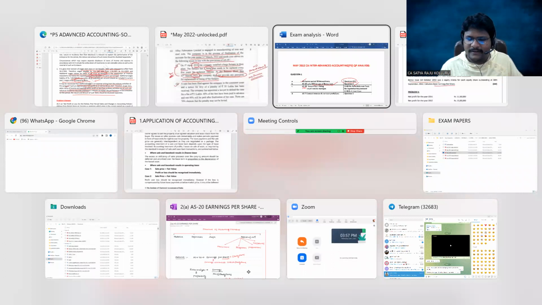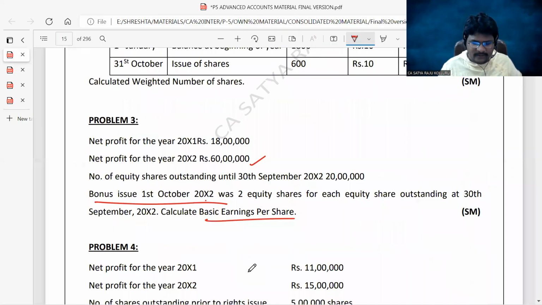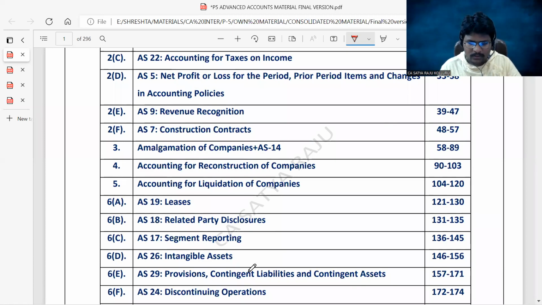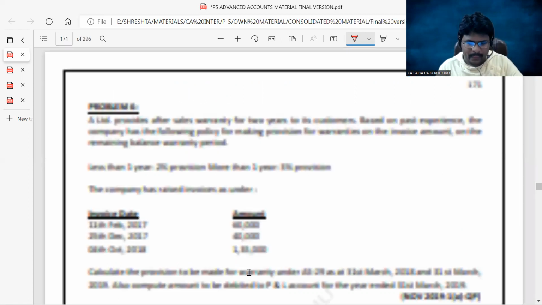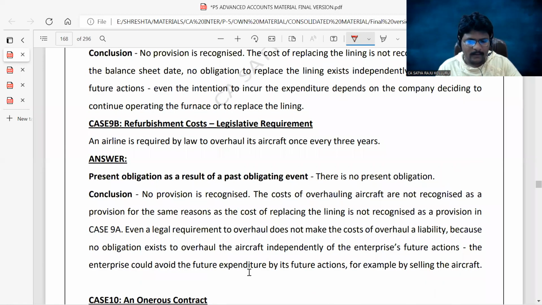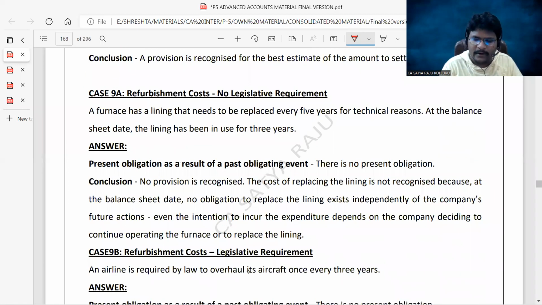You may be surprised, guys. The same question I already discussed is in AS29, right? Which is 151 to 171. You can check here case number 9A.